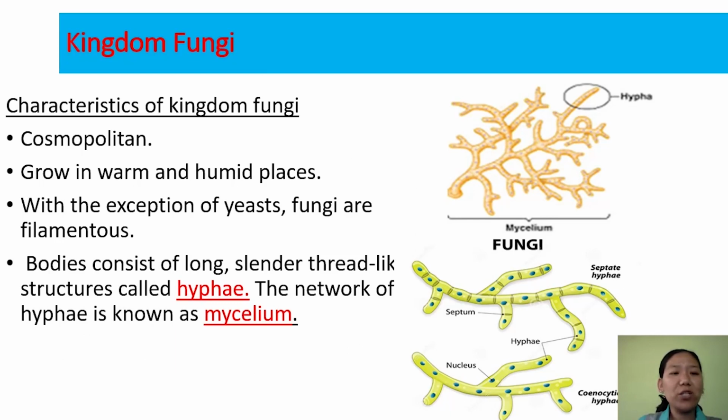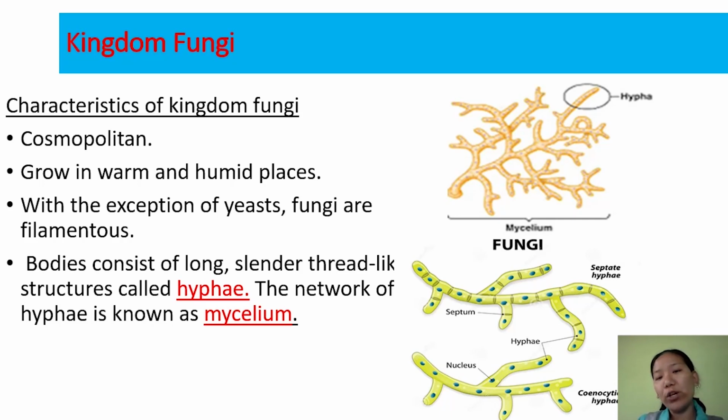The characteristic features of kingdom fungi are these: fungi are found everywhere. They are found in water, soil, air, inside animals and inside plants. They usually grow in warm and humid places. That is why we keep our food in the refrigerator, so as to prevent spoilage by these fungi. And the members of these fungi are filamentous, with the exception of yeast, which is unicellular.